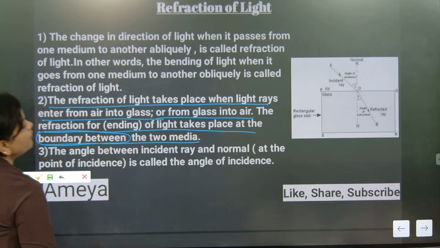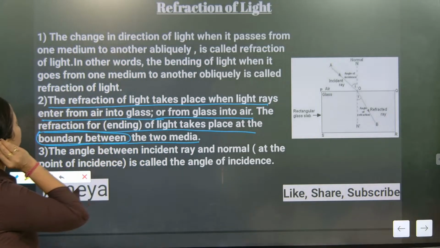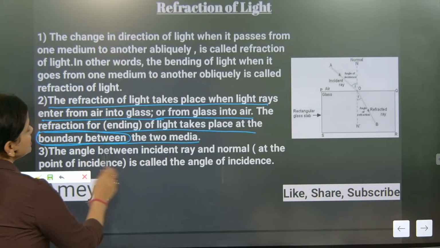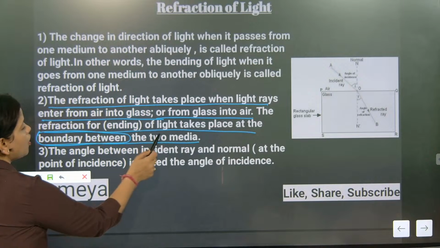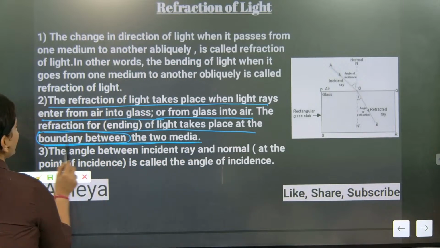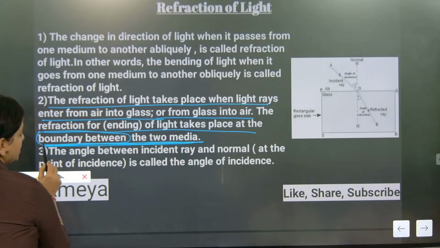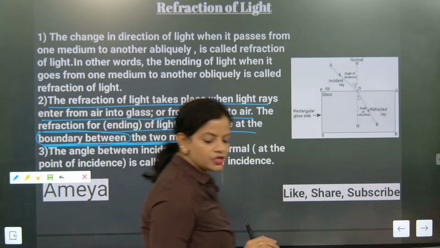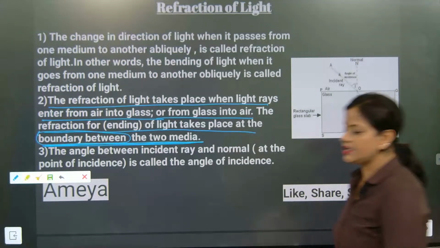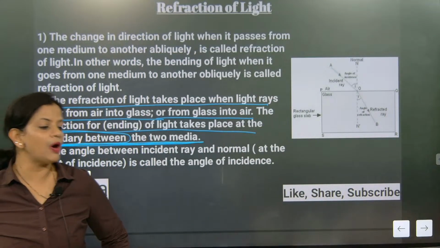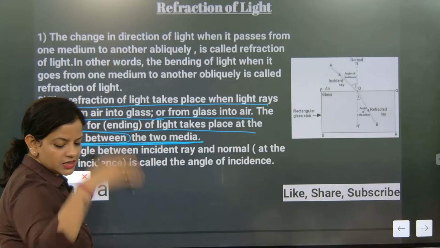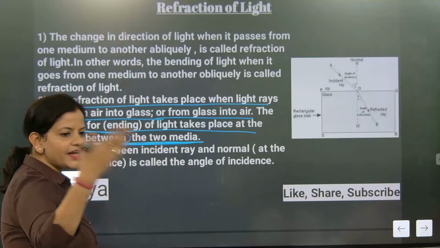So the refraction of light takes place when light rays enter from air into glass or from glass into air. That means the refraction of light takes place at the boundary between the two media. Means air and glass, air and water, glass and water.